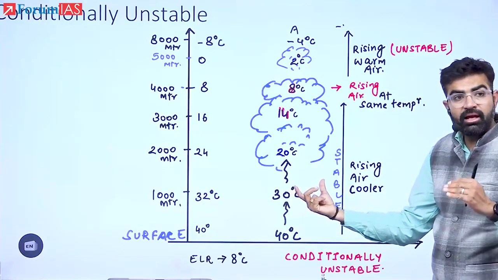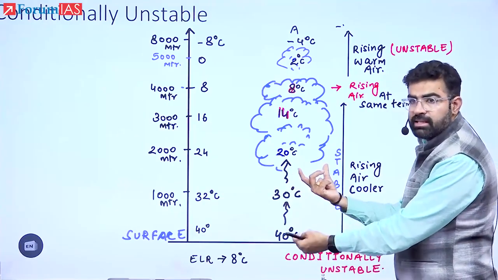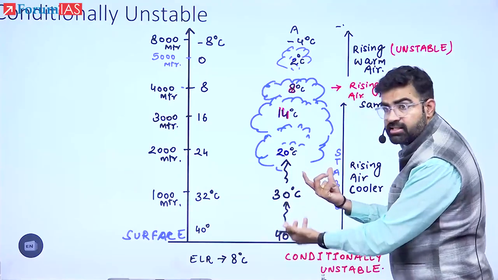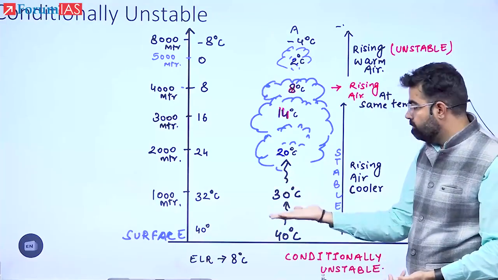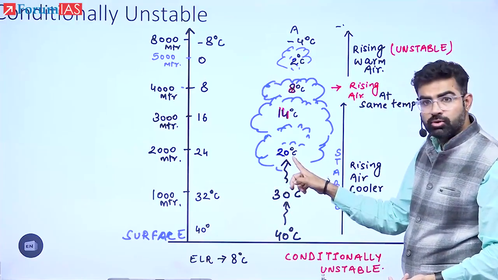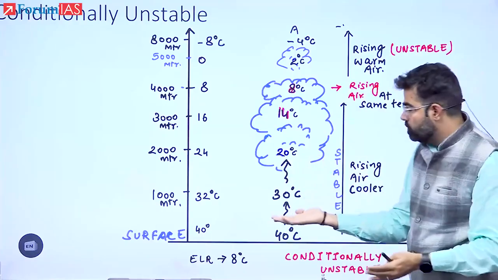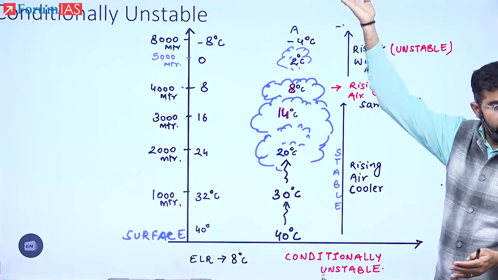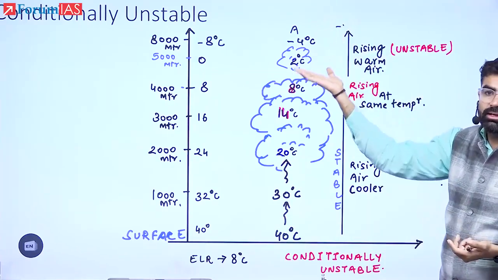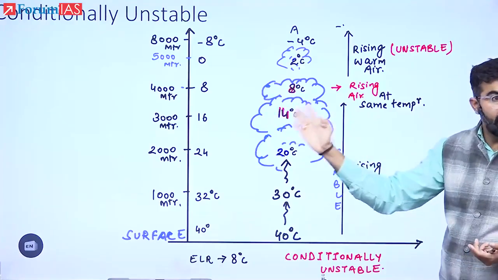But if something happens, what is that something? Some force is pushing this air to go up. For example, force is coming from the ground, let's say strong convection. Then what will happen? It will be forcefully uplifted. If it is uplifted, the temperature is now how much? 20. Then this force is still driving. The force is required. So with some force, it may still be lifted up. And if there is no force, what will happen? It will remain there only. And that is your conditional stability and instability.